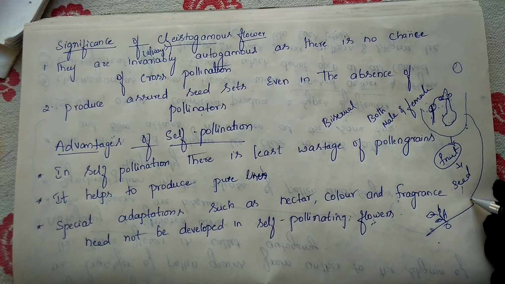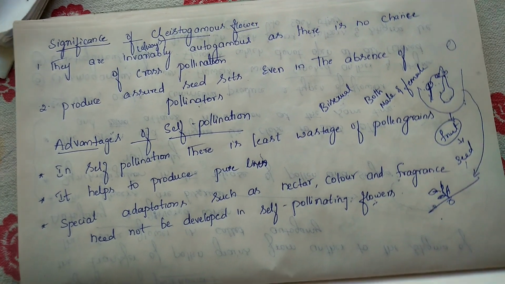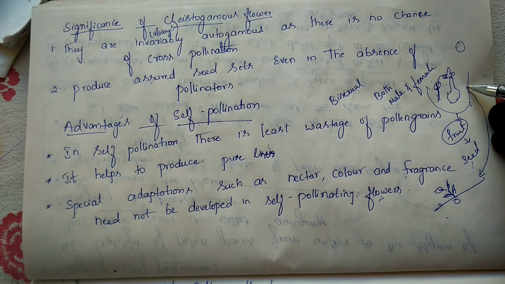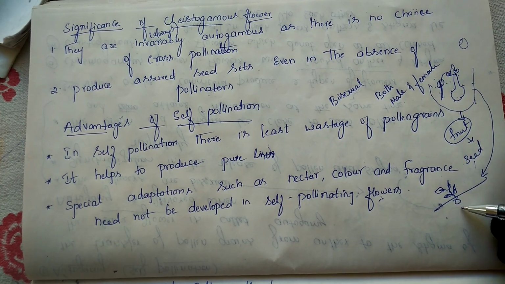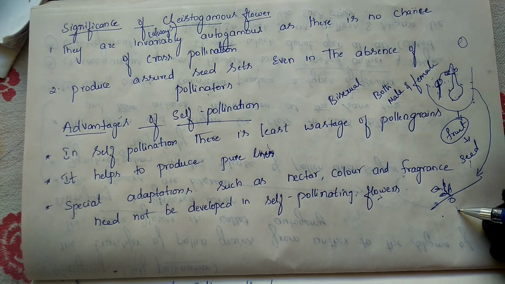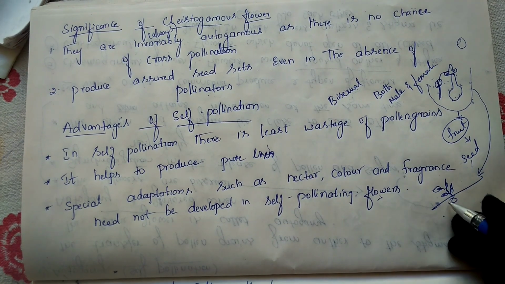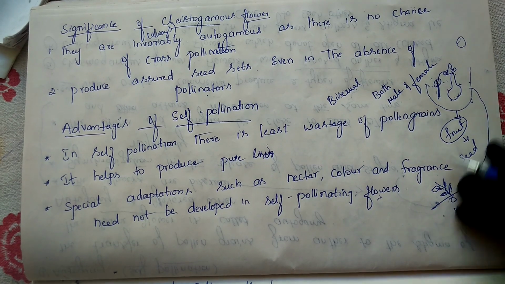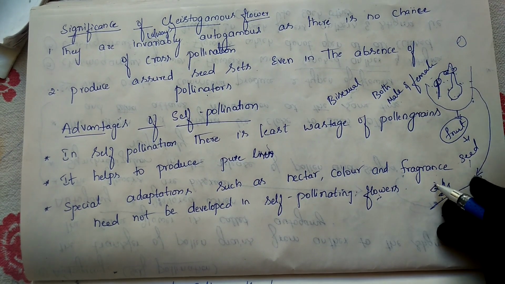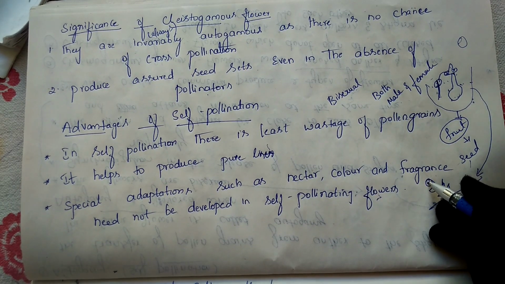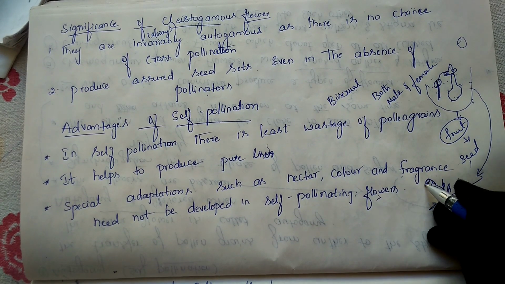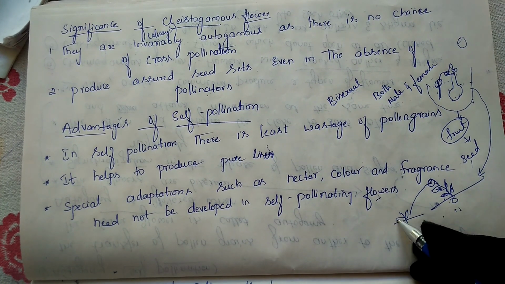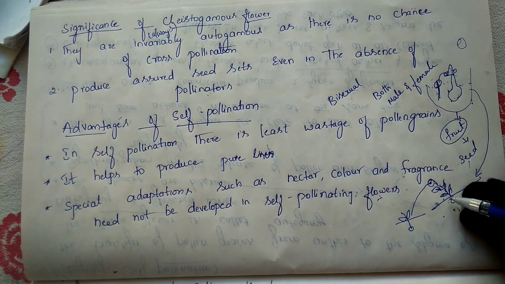This is the baby of this plant. Whichever characters are present in this plant, the same characters will be produced in the offspring also. In the same manner, this plant will produce bisexual flowers, the same type of pollination will happen, and they produce flowers which contain the seed. When we sow the seeds from this plant inside the soil, we get another new plant which has the characters of these two plants.